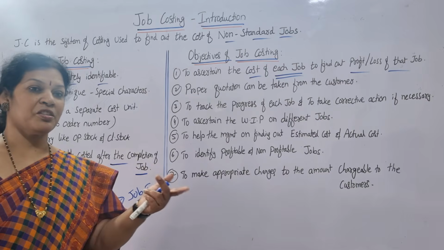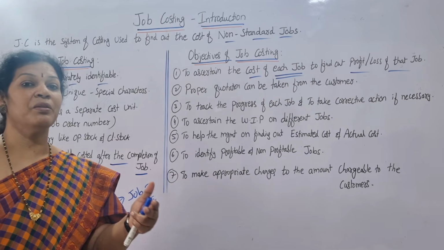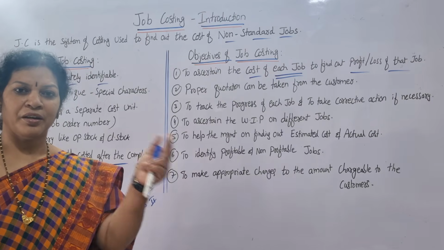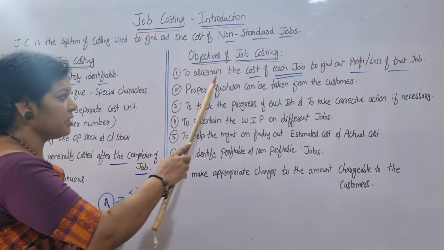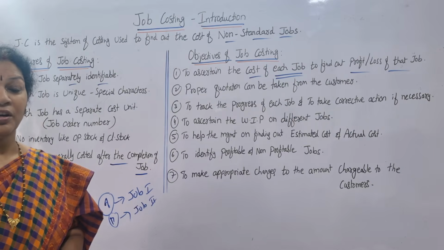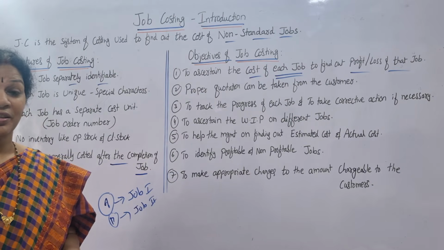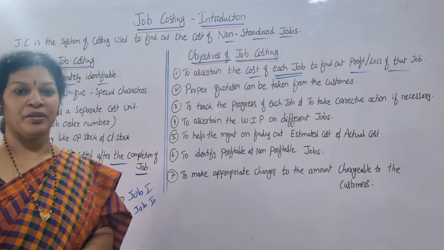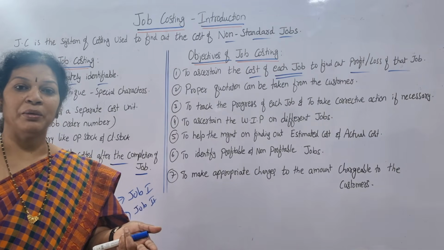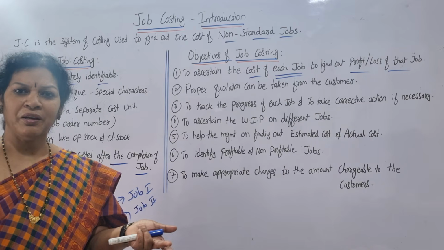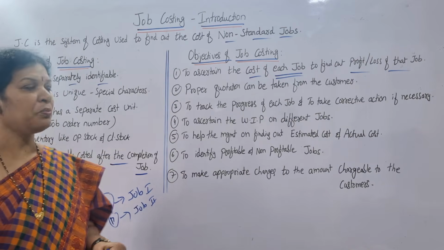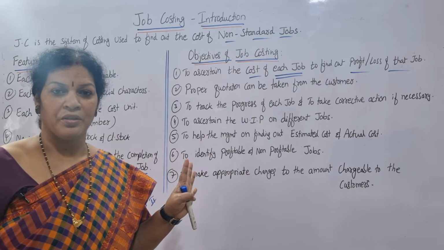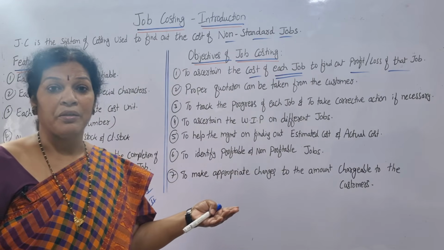If you promise the customer that we are going to deliver this job at the cost of 5 lakh rupees after 6 months, the first thing is we have to prepare this job cost sheet. How much is it coming to? Is it 5 lakh or is it crossing 5 lakh? If it is crossing 5 lakh, it will be a loss. Very clear. That is why we need to find out. The first objective is to find out the cost of each job. According to that, we may proceed or we may not.